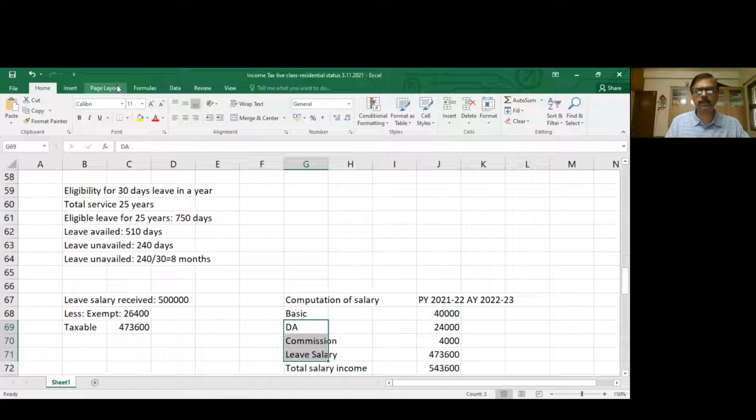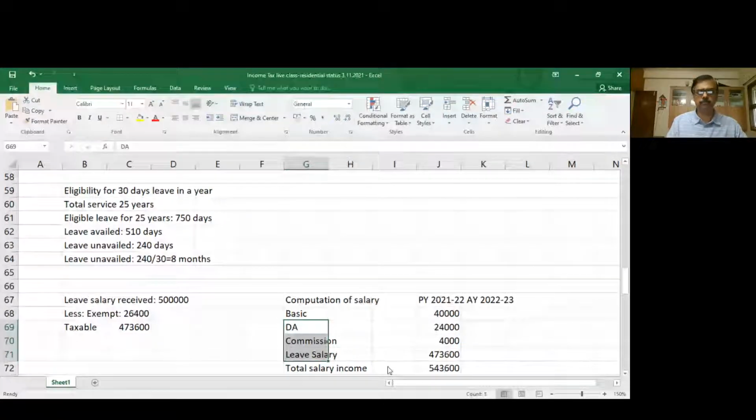Salary component. You have to insert a row in the Excel. Okay, so it's very slow actually, don't worry.